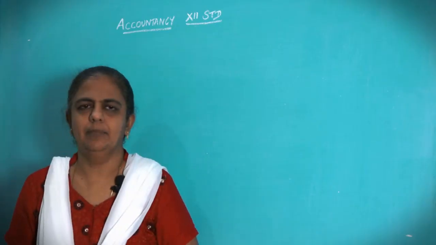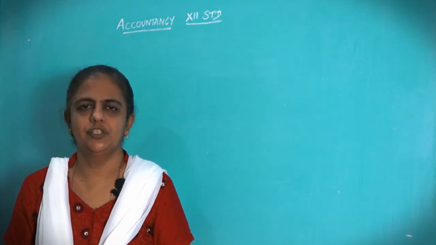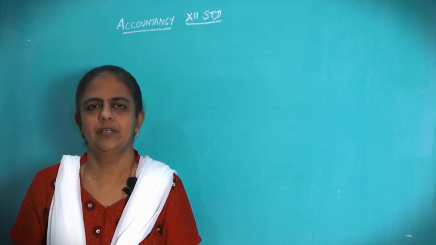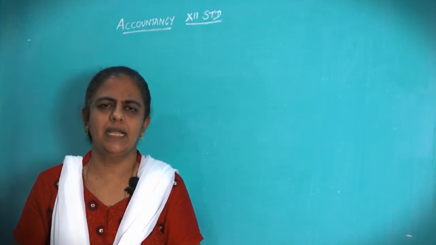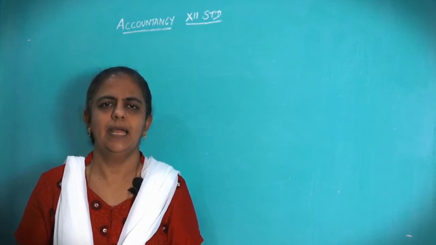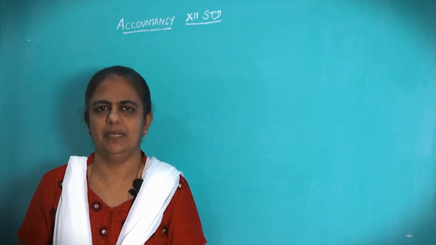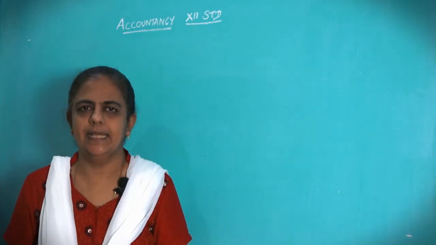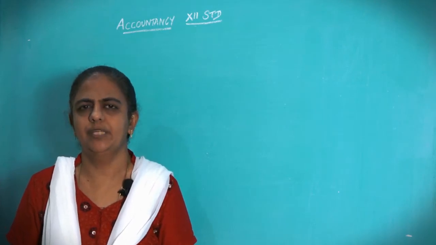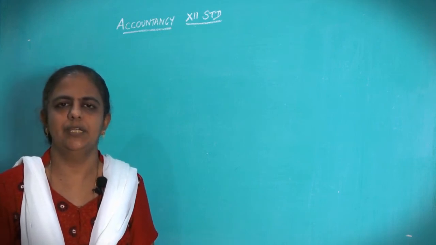So, in this sum, three partners are there, Saran, Arun and Karan. What is the ratio? Old ratio is given, that is 4:3:3. So, at the time of retirement, what has to be done? How to revalue the assets and liabilities, how to prepare the capital account and how to prepare the final balance sheet after the retirement of the partner. Okay. So, Karan is retiring. First, you have to prepare the revaluation account. So, we will move to question number 18, revaluation account.